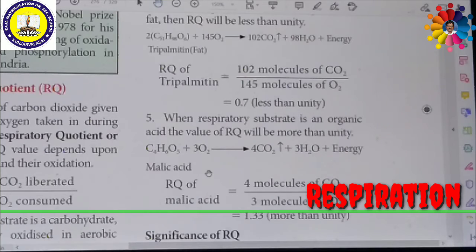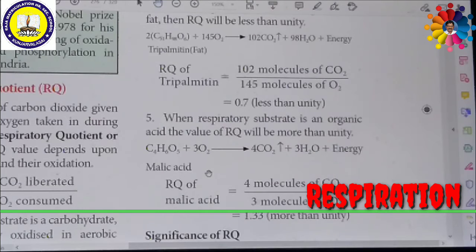For example, the equation: C4H6O5, this is the malic acid formula. It combines with 3 oxygen molecules, giving rise to 4 molecules of carbon dioxide and 3 molecules of water and energy. So the respiratory quotient of malic acid is equal to 4 molecules of carbon dioxide by 3 molecules of oxygen. That means 4 by 3 is equal to 1.33. This is more than 1. So the respiratory quotient of malic acid in a normal plant will be more than 1.